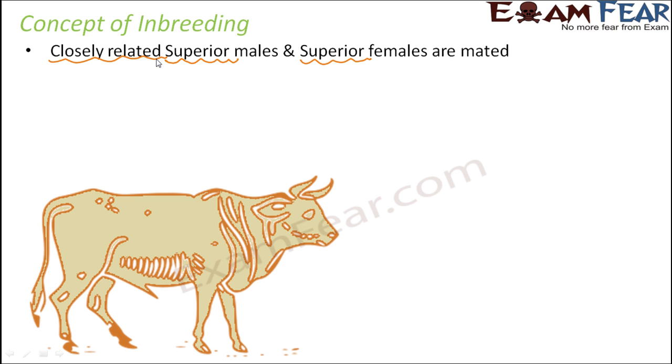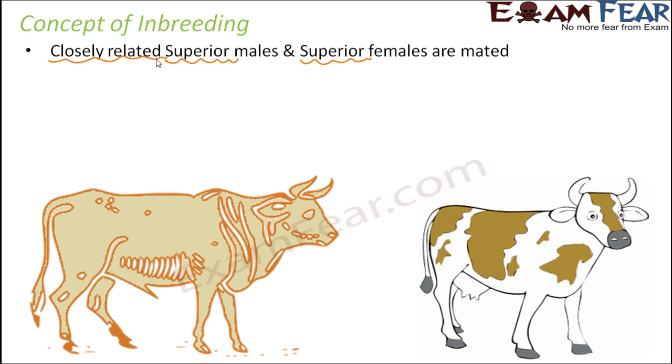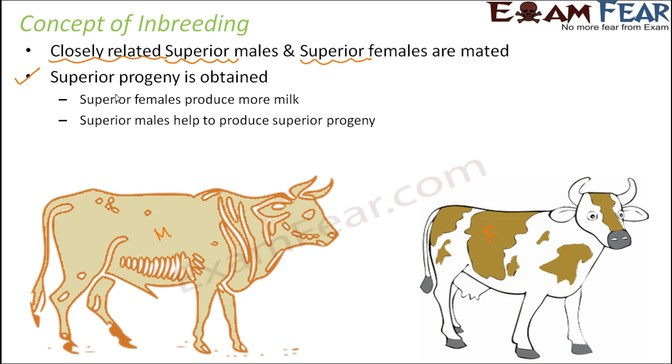What is the advantage of mating between a superior male and a superior female? Let us suppose this is the male, a bull, and this is the female, a cow. When a superior bull and a superior cow are mated, the result is that a superior progeny will be obtained. The offspring which will be formed will also be of superior quality. When I say superior progeny, I mean the males or females produced will be such that the females will produce more milk.